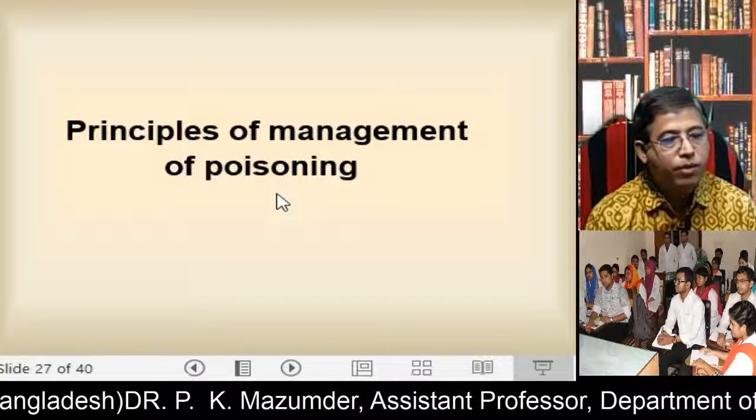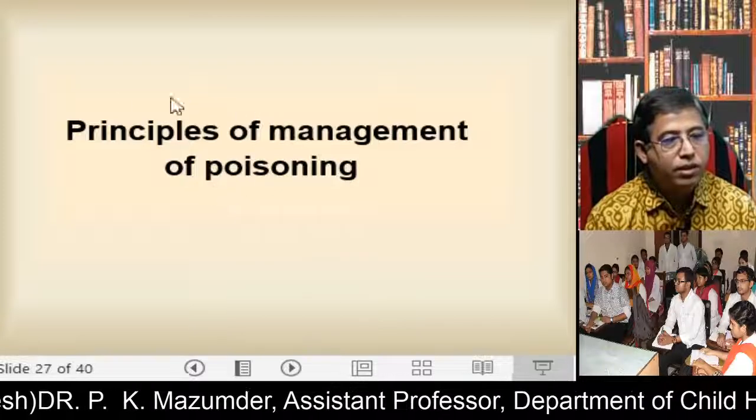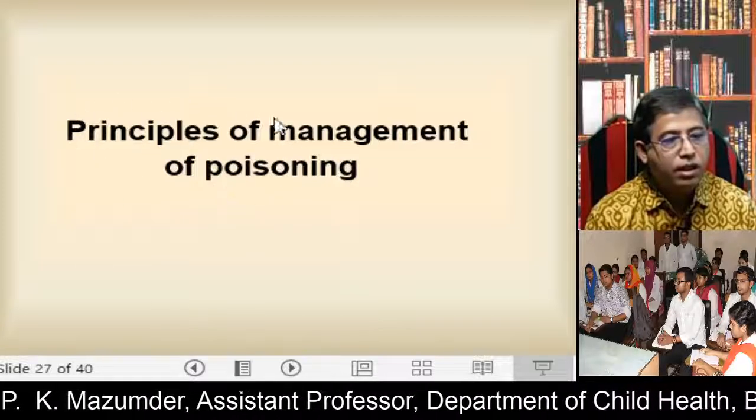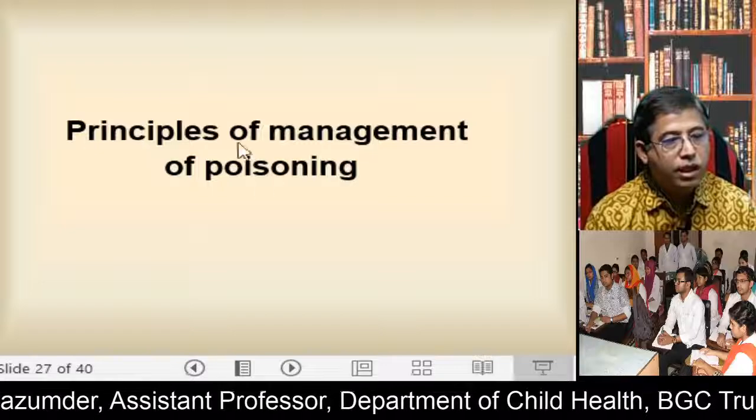Principles of management of poisoning. It is very important. It is usually given in your SAQ.